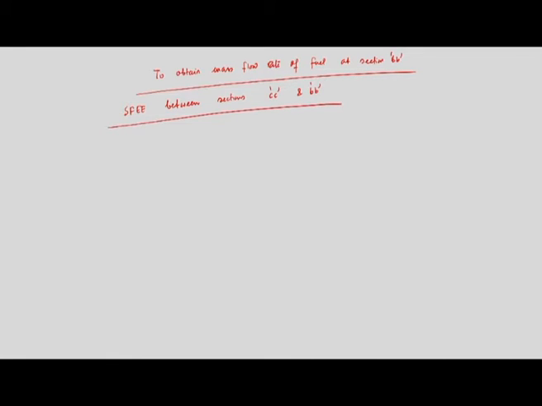We have to apply the steady flow energy equation between sections CC and BB, and that is required to obtain the mass flow rate of fuel.